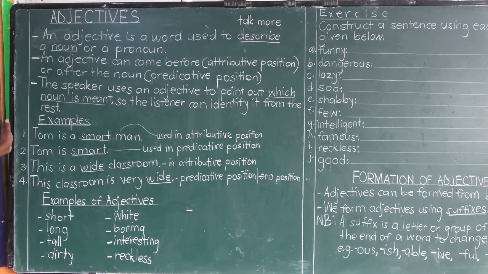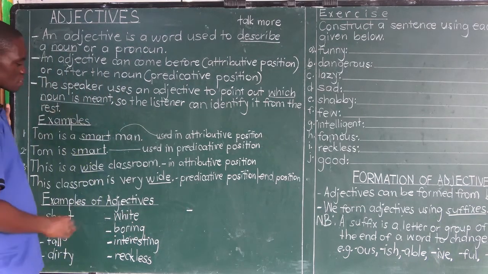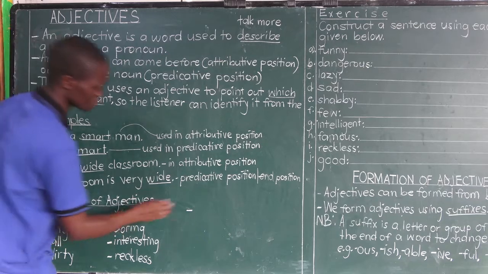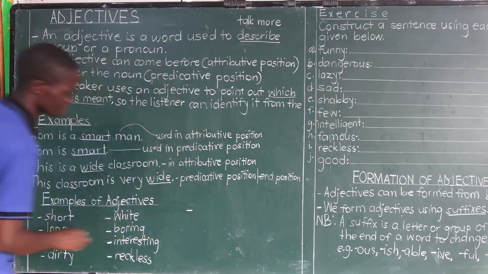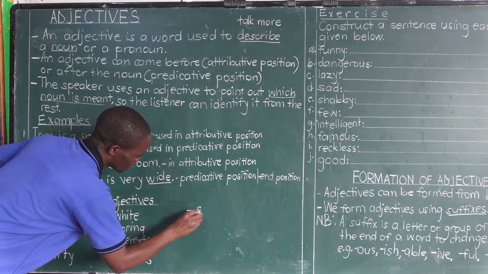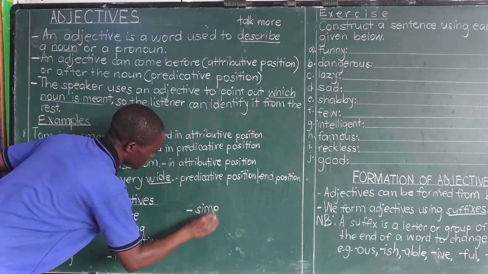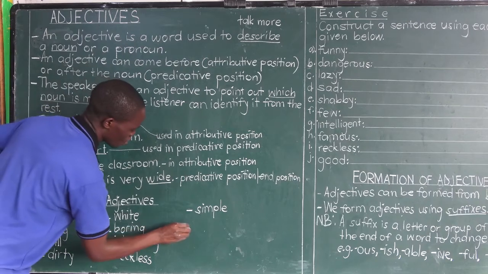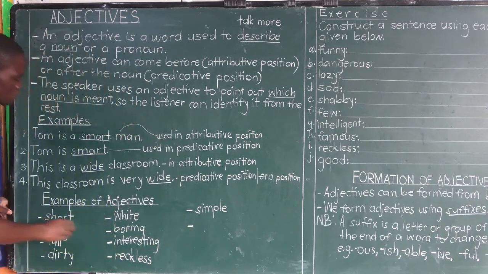Which other adjective can you think of? Last year, we learned about a simple topic. Maybe you learned about peace and security, that is P5 term 3. Maybe banking, P5 term 3. Simple topic. Simple is our adjective. Which other word can we think of as our adjective?